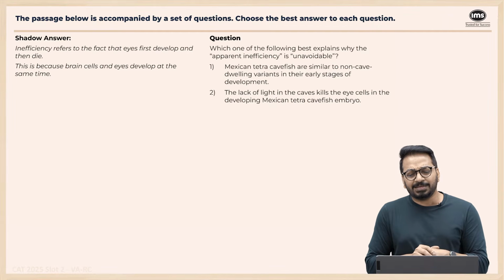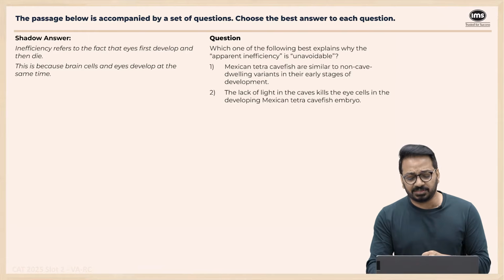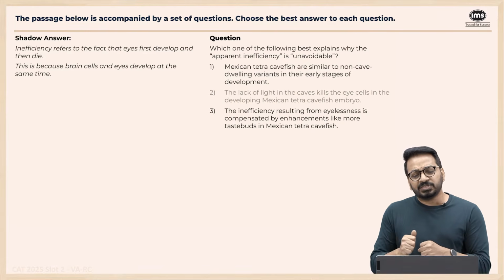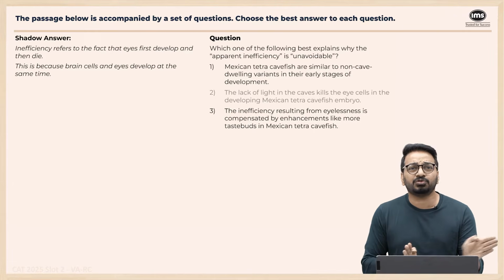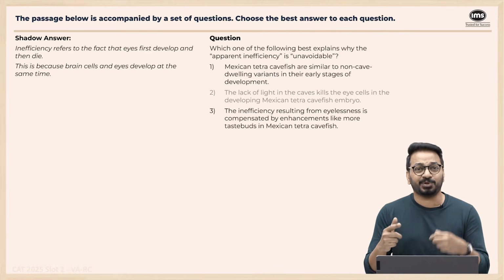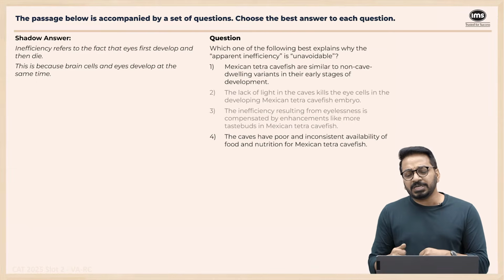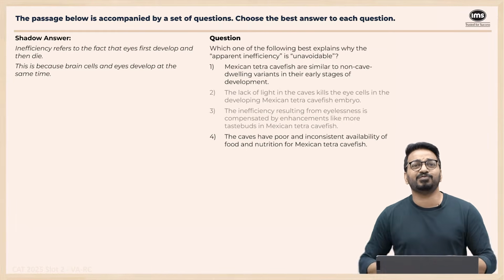The lack of light in the caves kills the eye cells. Nothing is mentioned about light killing eye cells, so this goes. The inefficiency resulting from eyelessness is compensated by enhancement. These are two separate things. The eyes and other enhancements have nothing to do with each other. Unavoidability is because of brain cells and eye cells developing at the same time. The caves have poor, inconsistent availability. It's not about food and nutrition.